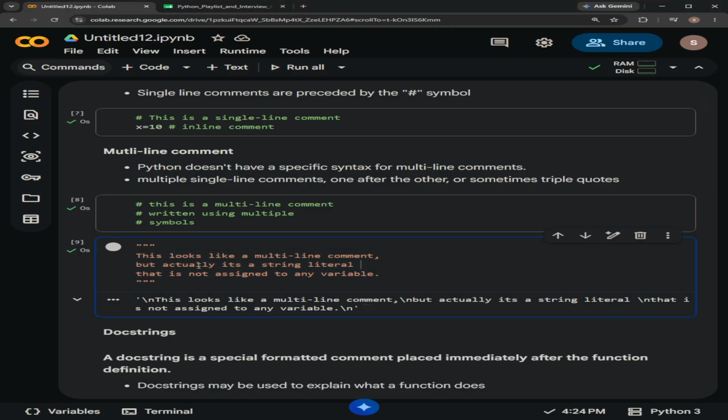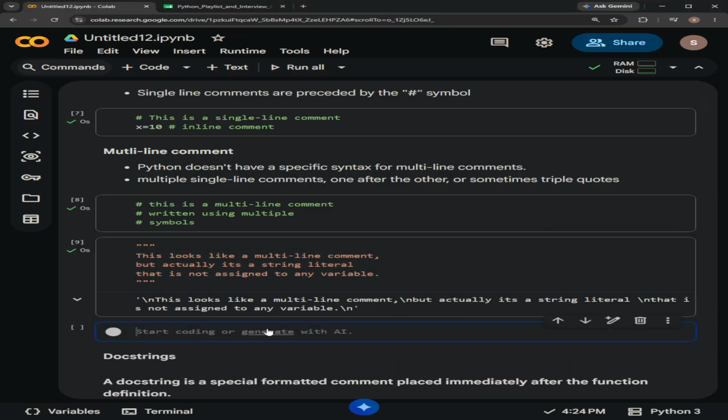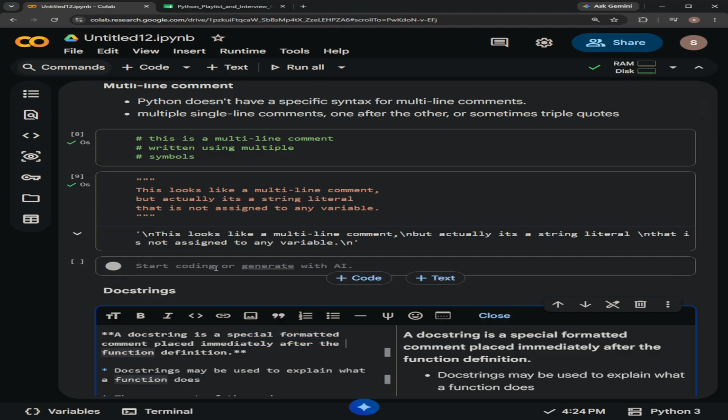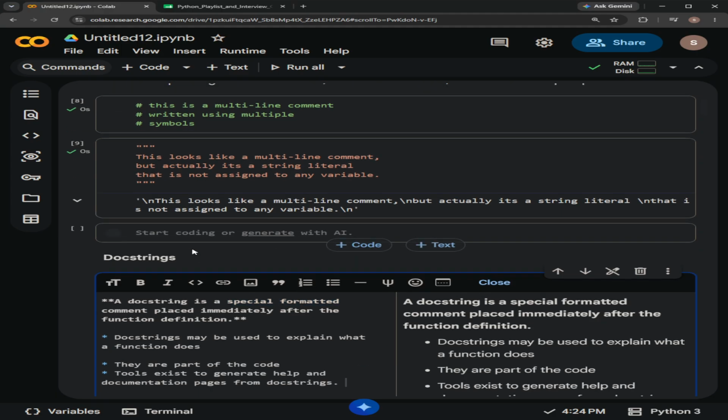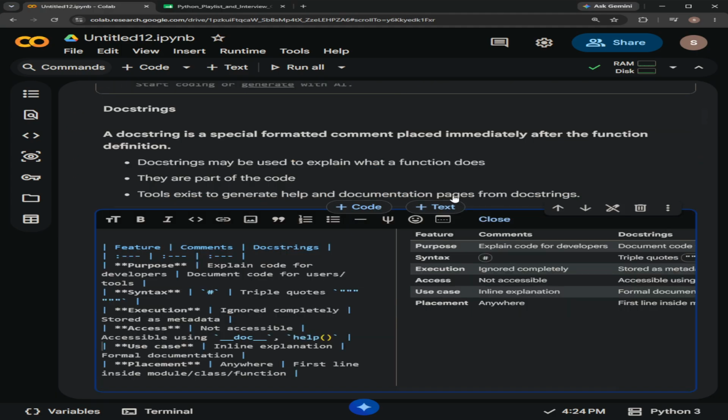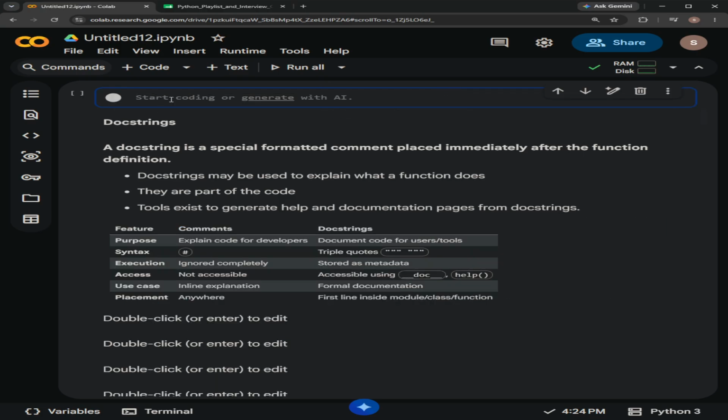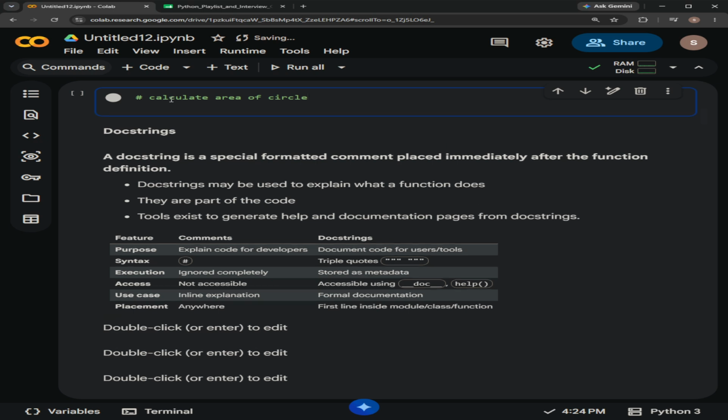One more example I would like to give. Before writing anything, we can give an explanation of it, like a heading, saying we are creating something to calculate the area of a circle, giving some variables.